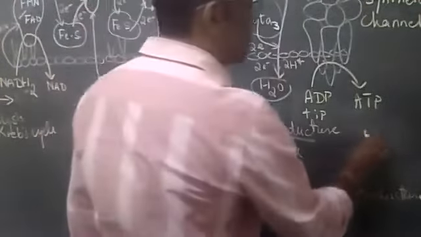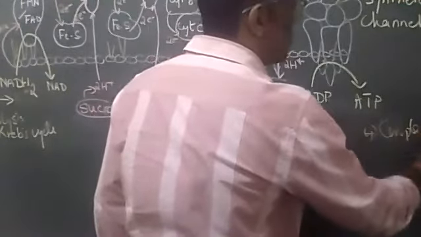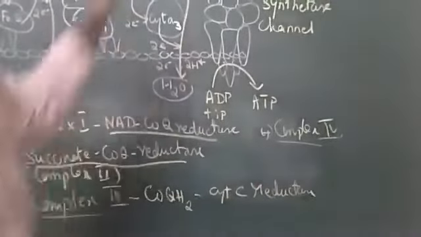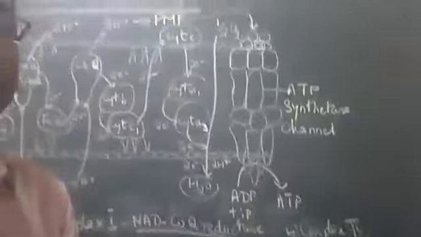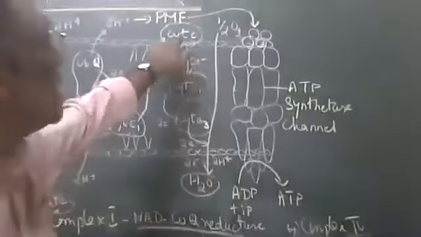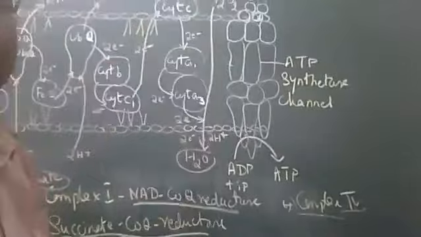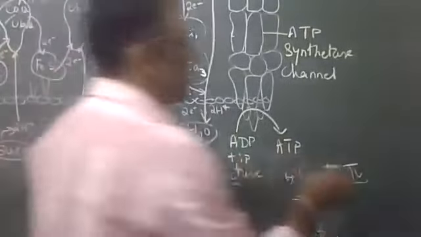Then come two more complexes. Complex 4 includes cytochrome C oxidase. In the sense, this will carry from cytochrome C to water. This particular thing is complex 4. So what do you call this? Cytochrome C oxidase.